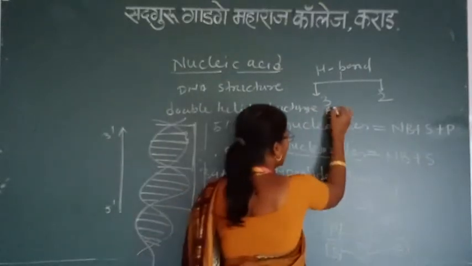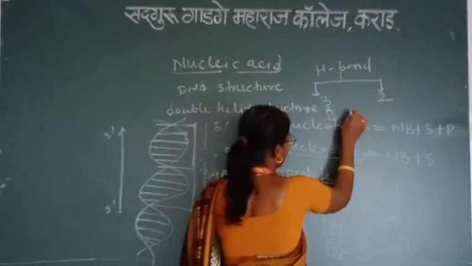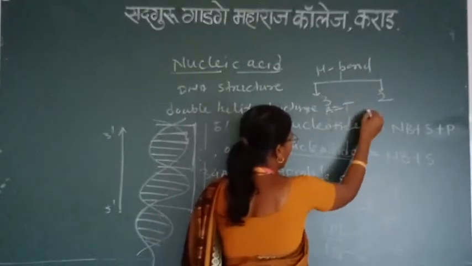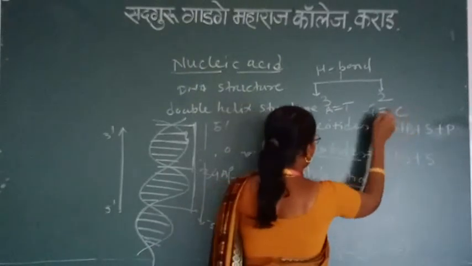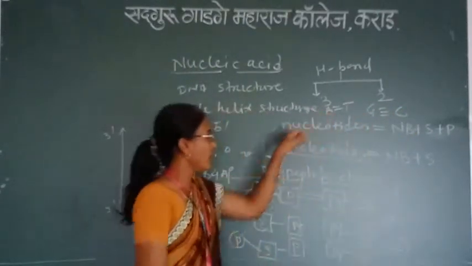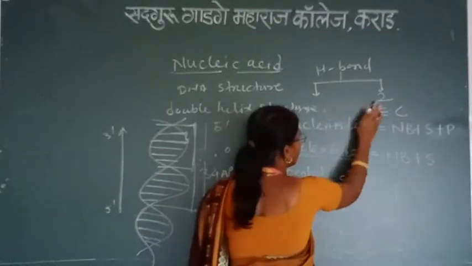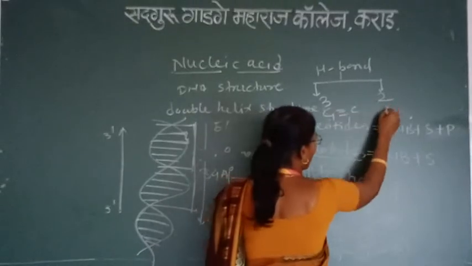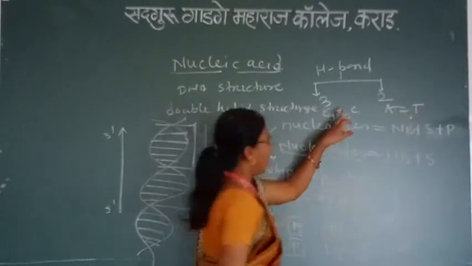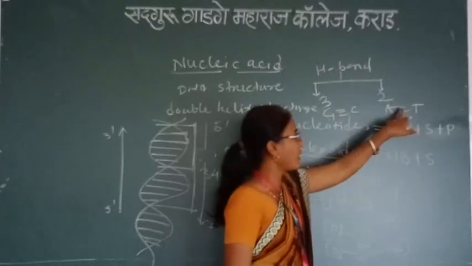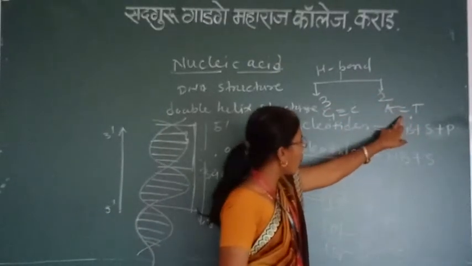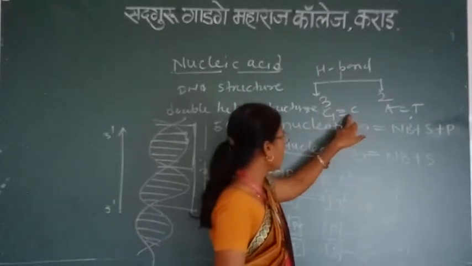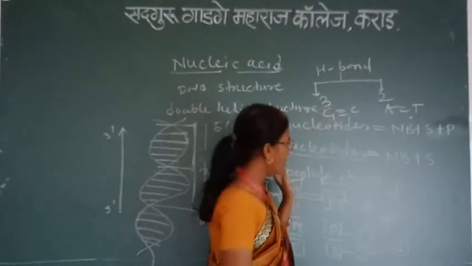A pairs with T and G pairs with C. Adenine always pairs with thymine by the formation of 2 hydrogen bonds, while guanine pairs with cytosine by the formation of 3 hydrogen bonds.